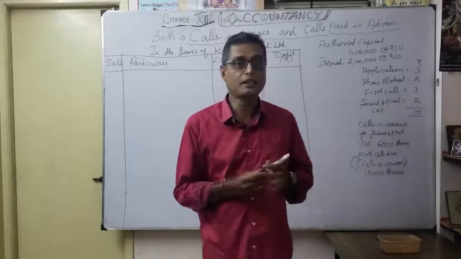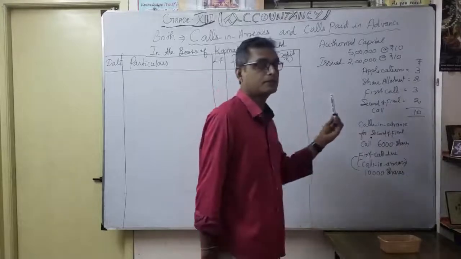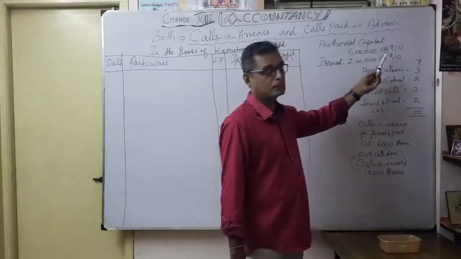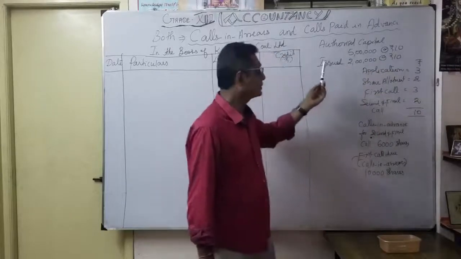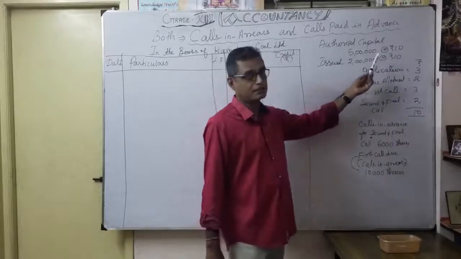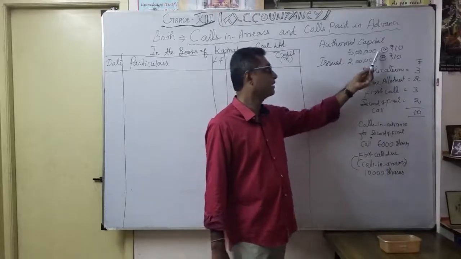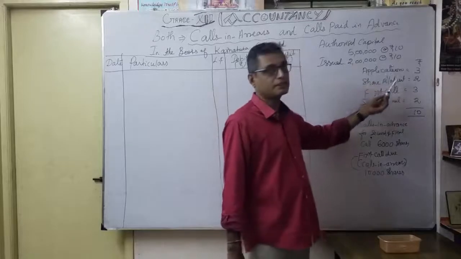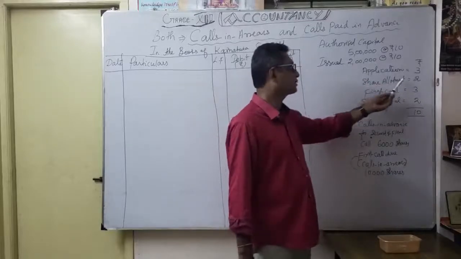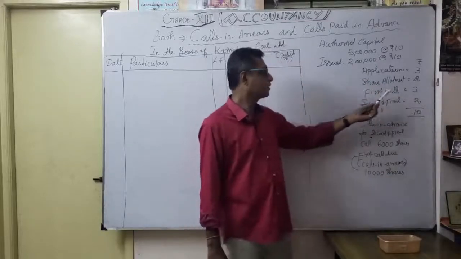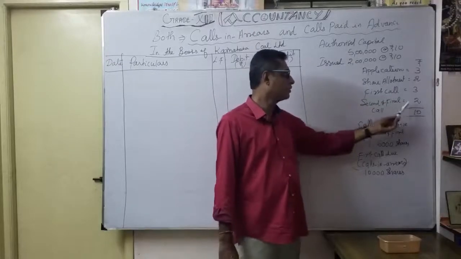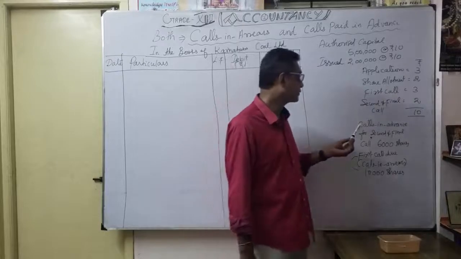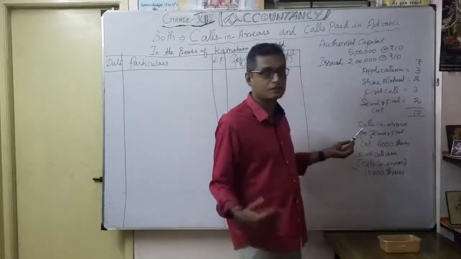Before that, as we know, we collect the information from this sum. First, authorized capital 5 lakhs with a nominal value of 10 rupees. How much issued? 2 lakh shares. What is the application? 3 rupees. Thereafter share allotment 2 rupees, then first call 3 rupees, second and final call 2 rupees, totally 10 rupees.